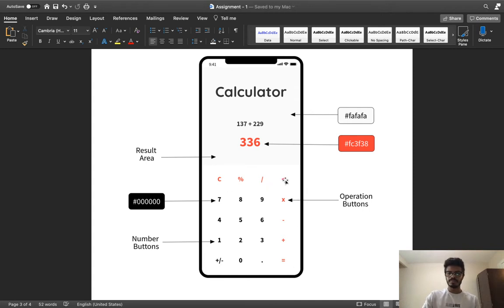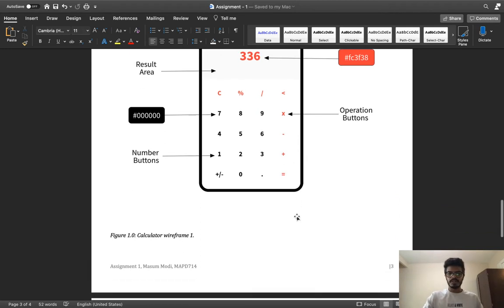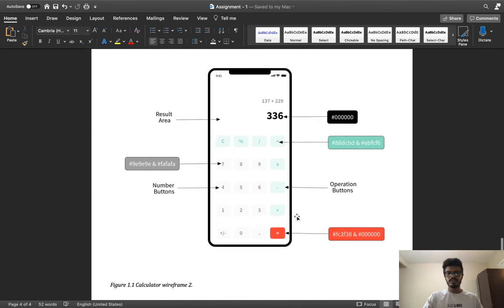Initially, I put this backspace arrow near the C clear button, but then I realized that it would be handy for a single hand user to not go to the leftmost area of the mobile and just click the clear from here. So these are the main essential operations buttons, so I put it this way. But as I've shown you, you find it a little bit dull, or maybe we can say subtle, and I have decided to create another wireframe, which is this one.